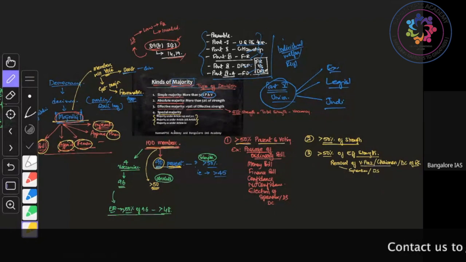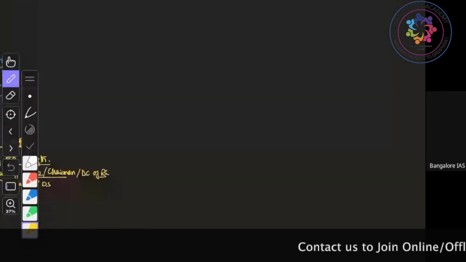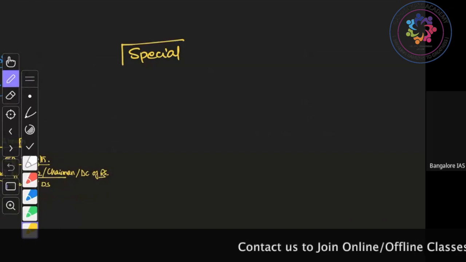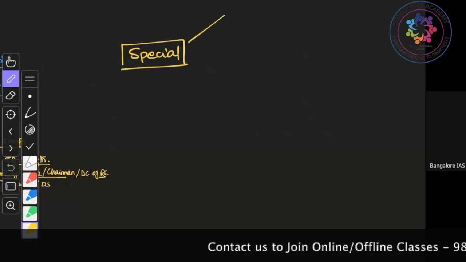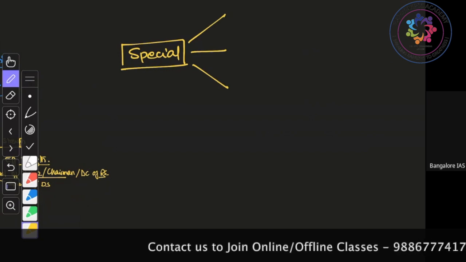Vacant means nobody is occupying that seat currently. All right. Now, special majority is of 3 types.